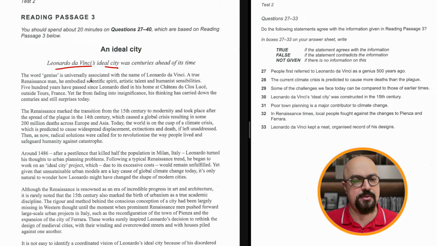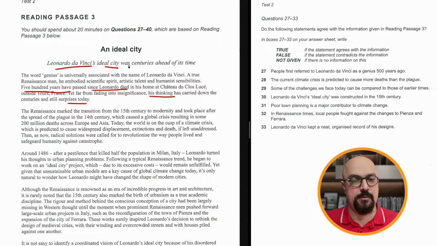The word genius is universally associated with the name of this person, a true man of spirit, artistic talent, and humanist sensibilities. Okay, that's about this person, Leonardo da Vinci. 500 years have passed. So this is about how old this name is, died in this place. And yet far from fading into insignificance, his thinking has carried. Okay, so his thinking is still surprising people today. So that's about the genius of Leonardo da Vinci so far.